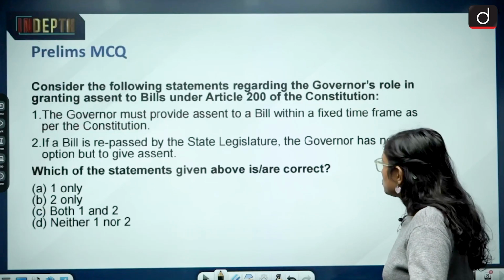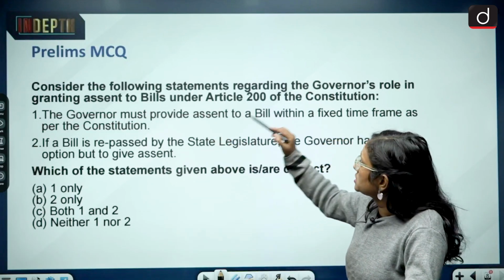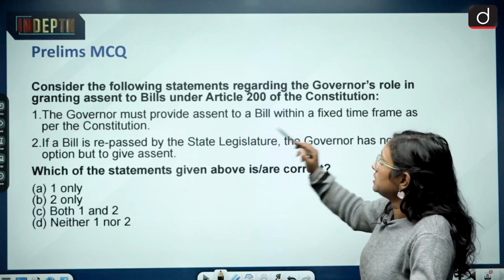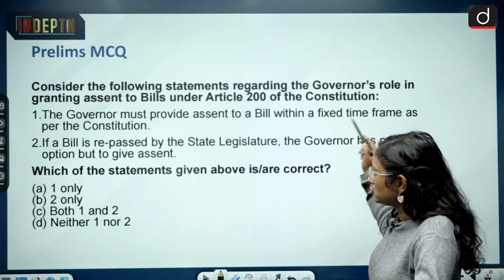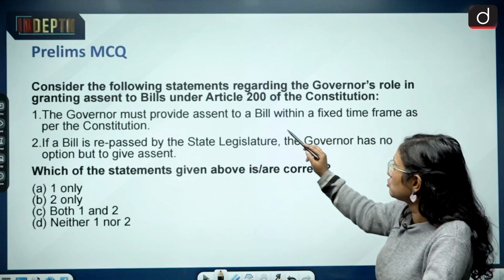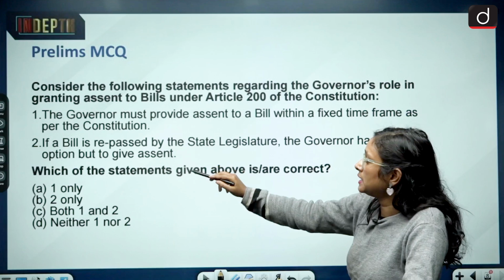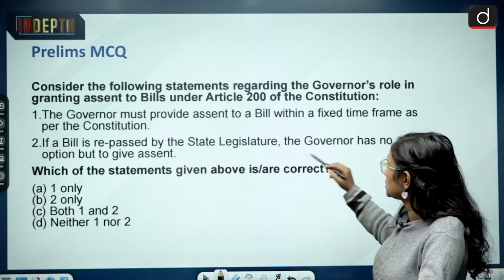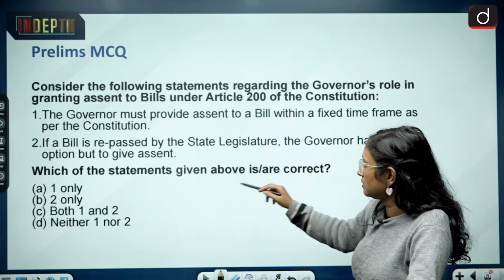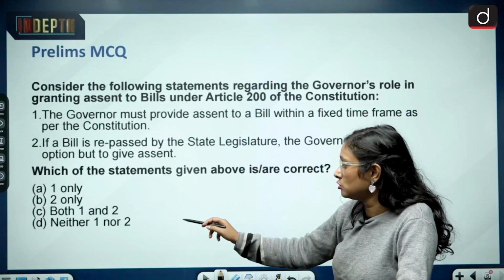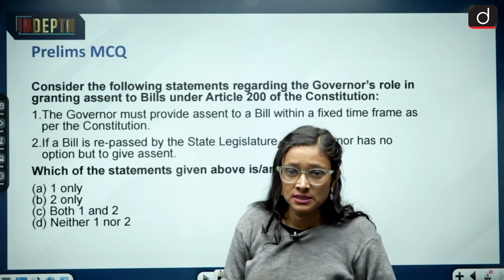Now here we are going to discuss a practice question for prelims. Consider the following statements regarding the governor's role in granting assent to bills under Article 200 of the Constitution. 1: The governor must provide assent to a bill within a fixed time frame as per the Constitution. 2: If a bill is repassed by the state legislature, the governor has no option but to give assent. Which of the statements given above are correct? 1 only, 2 only, both 1 and 2, neither 1 nor 2. You can answer in the comment section.